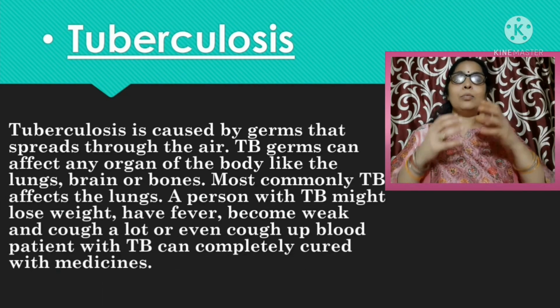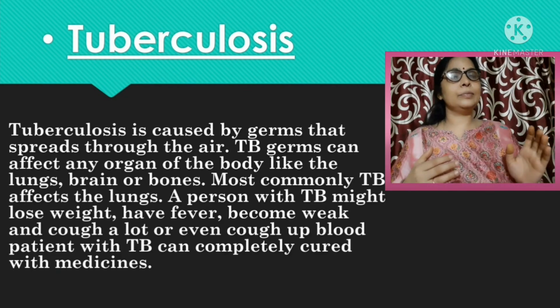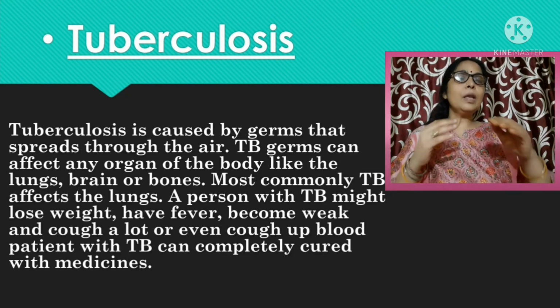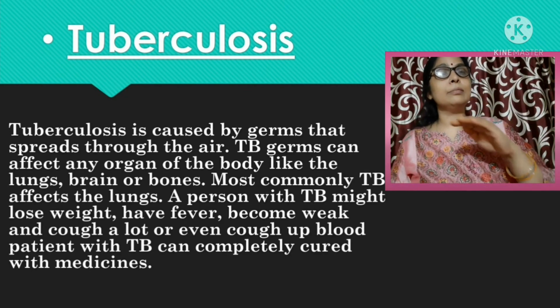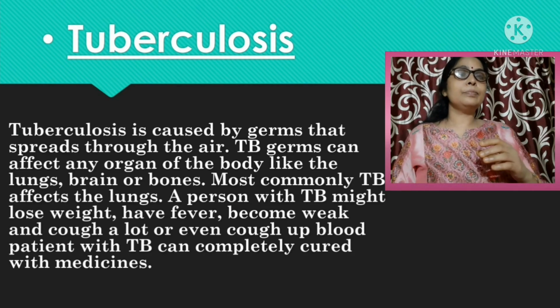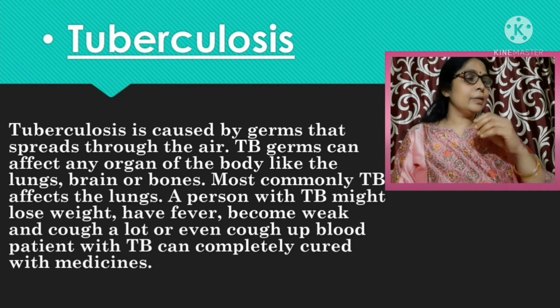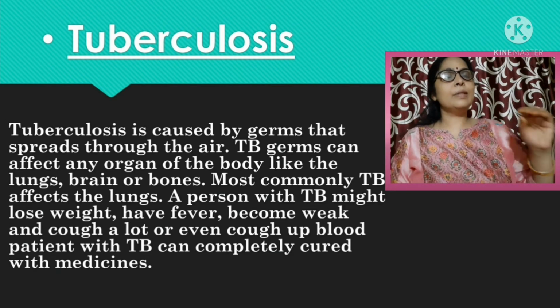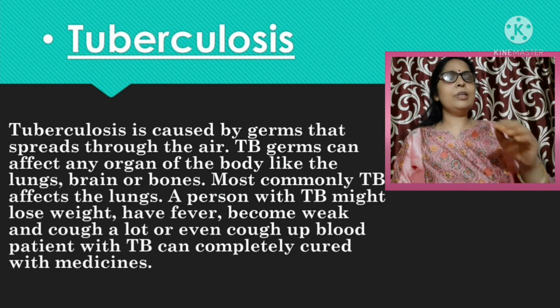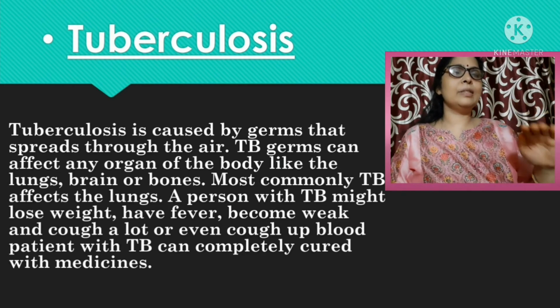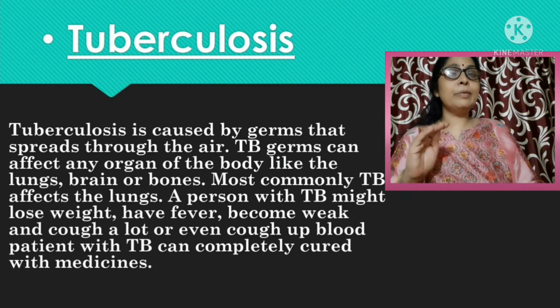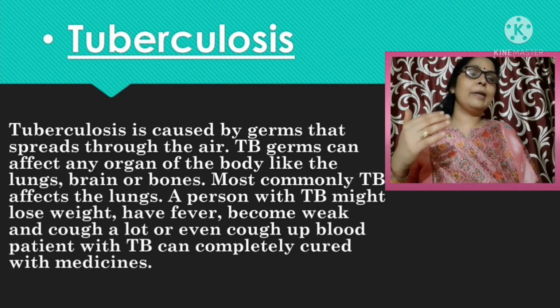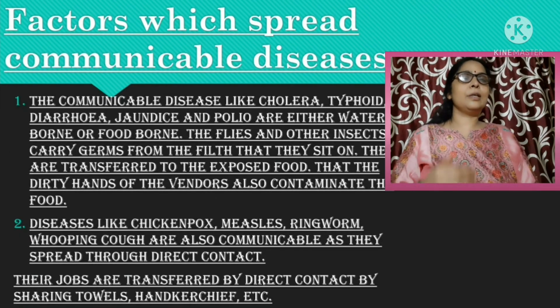We do not let water stagnate in our surrounding. We use covered dustbins. We should clean our surrounding. These are the ways by which we can prevent the communicable disease from spreading.